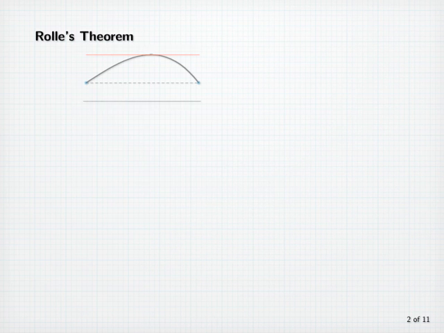Rolle's theorem. The essence of Rolle's theorem may be seen in this picture. If the graph of f is smooth, the slope of the tangent line must be 0 somewhere between any two numbers where the values of f are equal. Let's think about how this follows from our two preceding theorems.